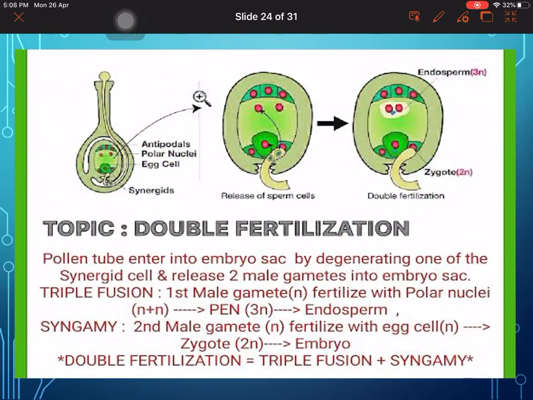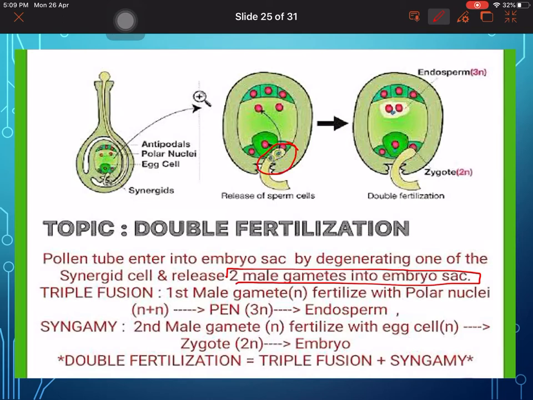So in double fertilization, you can see from this figure, the pollen tube enters into the embryo sac by degenerating one of the synergid cells and releases two male gametes into the embryo sac. So these two male gametes will be released inside the embryo sac. You can see the release of sperm cells.